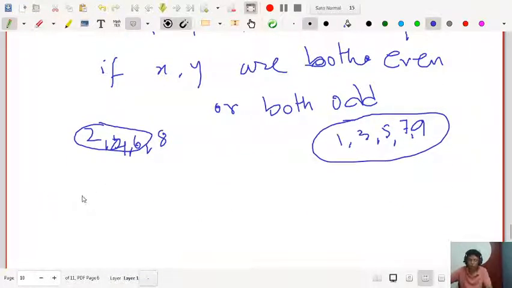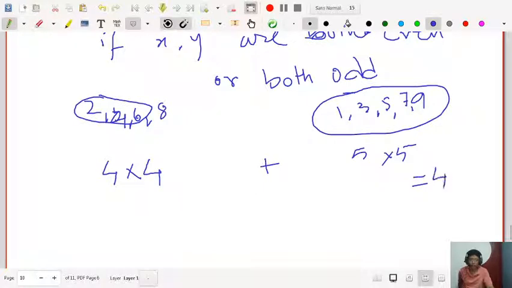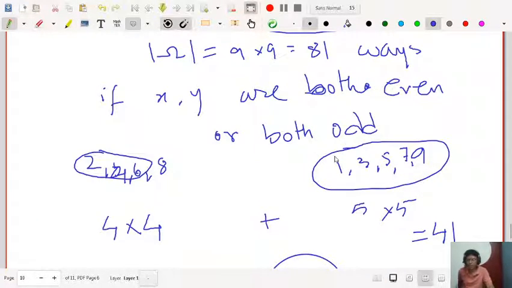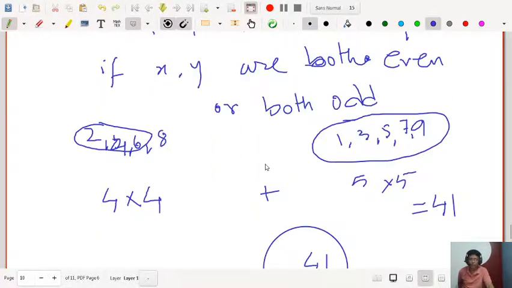So two even numbers can be chosen in 4 × 4 ways, because you are choosing both even, and both odd numbers can be chosen in 5 × 5 ways. So 4 × 4 is 16 and 5 × 5 is 25. So 16 + 25 = 41. So your required probability will be 41/81. That is the required probability. You can explain these things because you are choosing the numbers from 1 to 9.